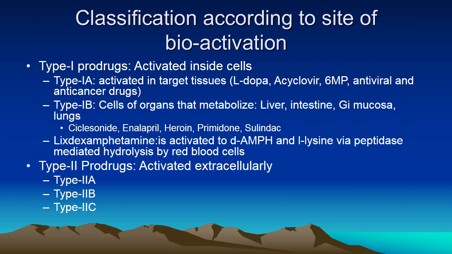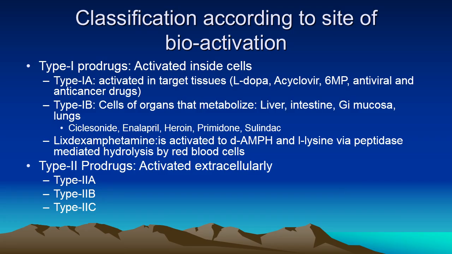Now, classification of prodrugs can also be done according to the site of bioactivation. Type 1 are those that are activated inside the cells. Type 1A are activated in a particular tissue, for example, levodopa in the extrapyramidal nuclei, substantia nigra, and acyclovir in cancerous cells or viral cells. 6-mercaptopurine is also an example of type 1A. Type 1B are activated in the cells of the organs that metabolize the drug.